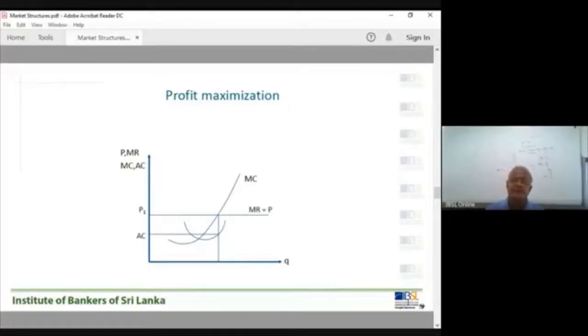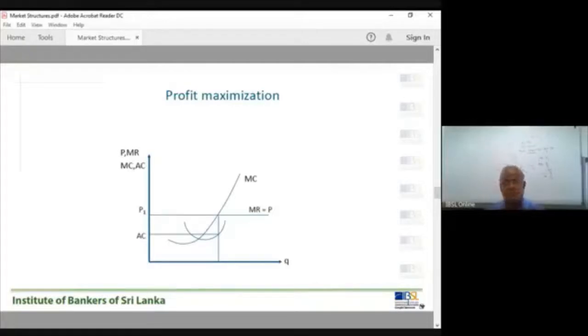Now we know that the demand curve, or the marginal revenue curve, is P1, a horizontal demand curve. The MC curve is U-shaped. The average cost curve is also U-shaped. The AC curve should be here. This is the AC curve, right?